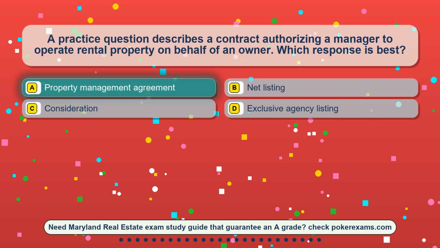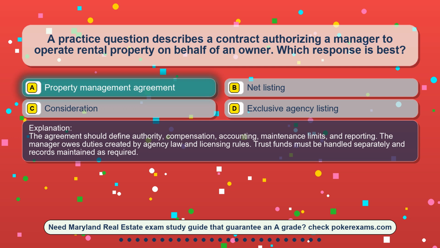The correct answer is option A, property management agreement. The agreement should define authority, compensation, accounting, maintenance limits, and reporting. The manager owes duties created by agency law and licensing rules. Trust funds must be handled separately and records maintained as required.